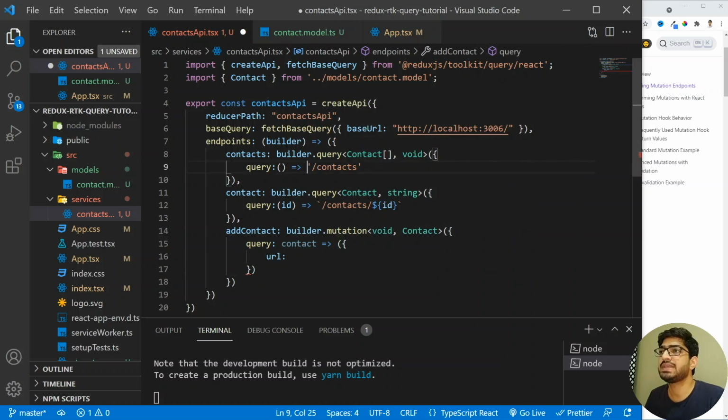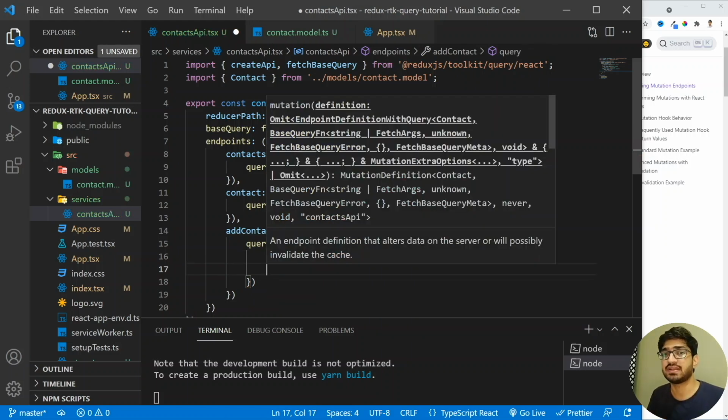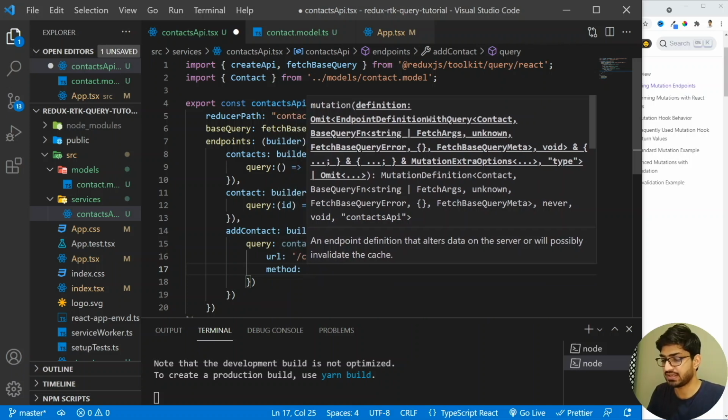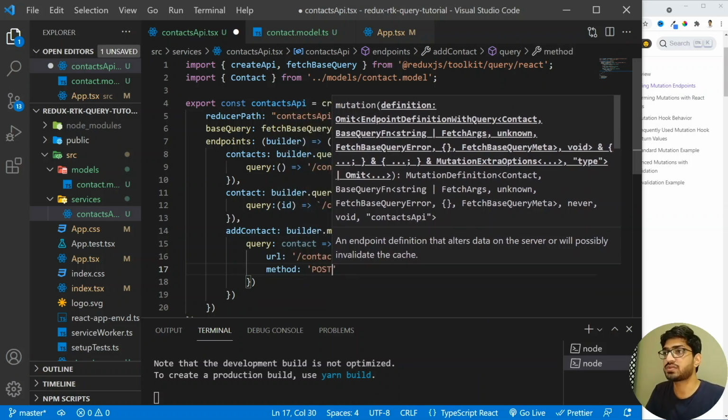So the URL will be the same as this one. So I'm just going to copy this and I'm going to add it here. All right, the next will be the method. In order to create a new contact, we are going to make use of a post method. So let's add a post.